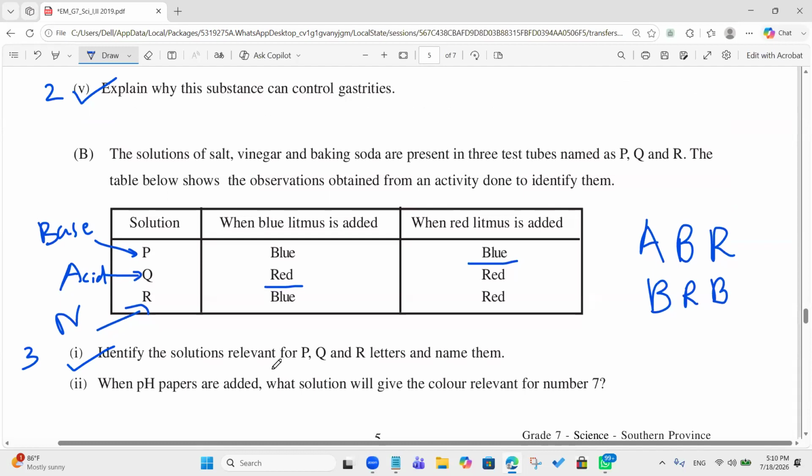When pH papers are added, what solution will give the color relevant to the number 7? Salt. Neutral. Yeah. Neutral substances. Take 1 mark.